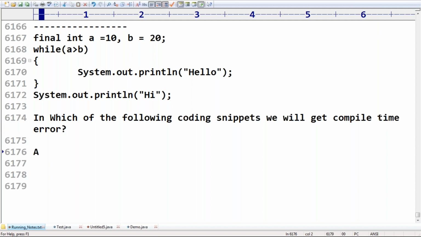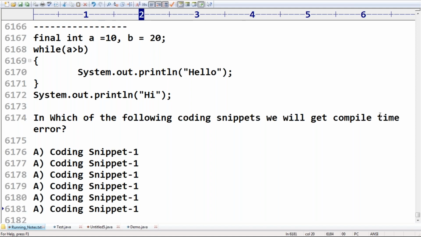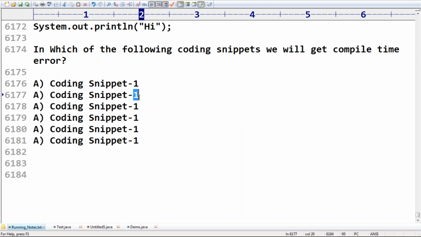Coding snippet 1, 2, 3, 4, 5, 6. I covered 6 cases. Now you are in the position to tell what the output is, sir. In which cases will we get a compile time error?